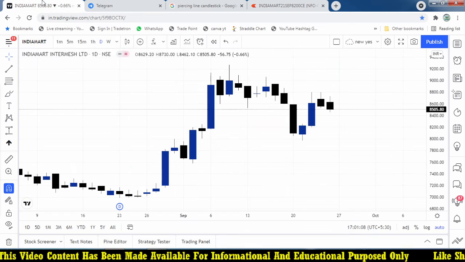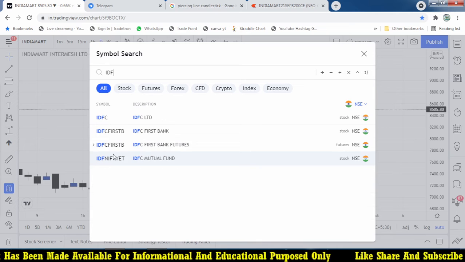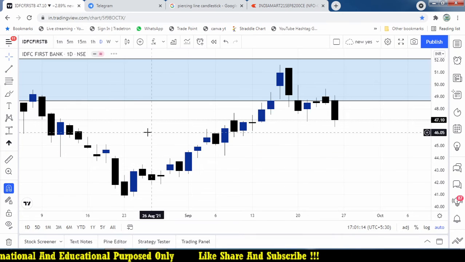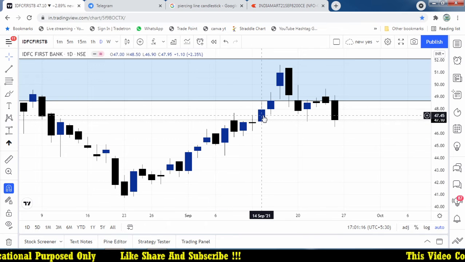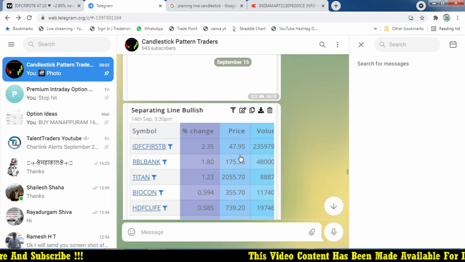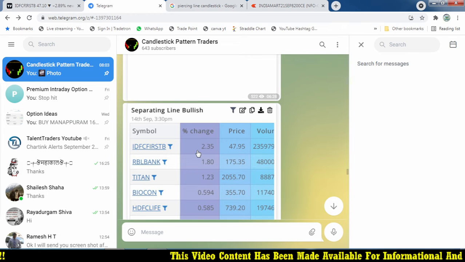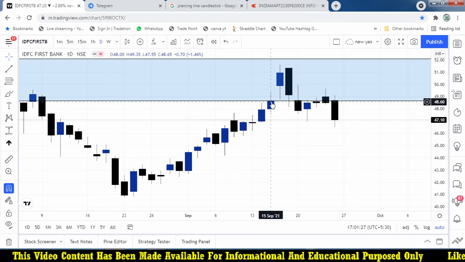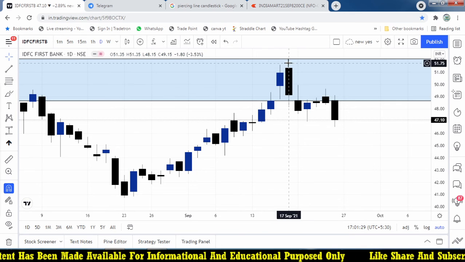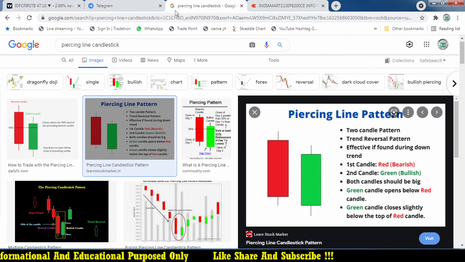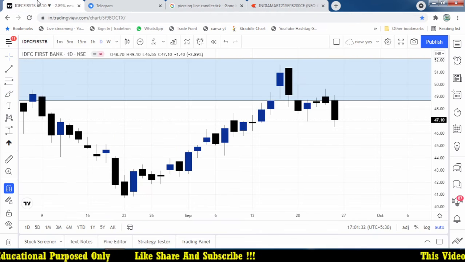Let's see, on 15th September, if you are after 15th September, you may avoid option buying because the time will elapse. Whereas the 15th September, sorry, this was happening on 14th September, and we are going to follow from 15th September. IDFC Bank, 15th September, the high is broken from 48.6 and went up to 51. So very low value stocks we avoid. And then we are going to take RBL and Titan.